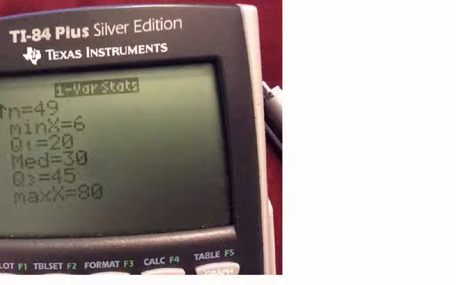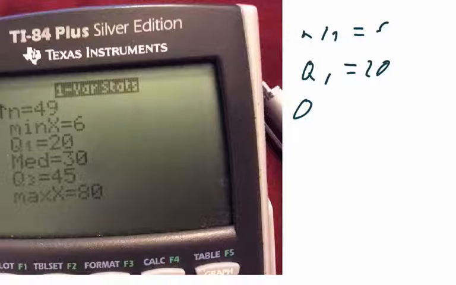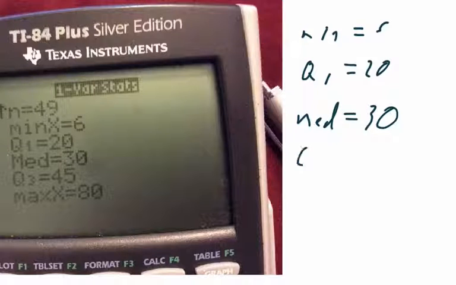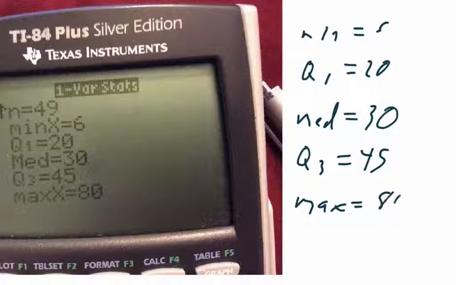So I'm going to put in the min is equal to 6, Q1 is equal to 20, the median is equal to 30, Q3 is equal to 45, and the max is equal to 80.